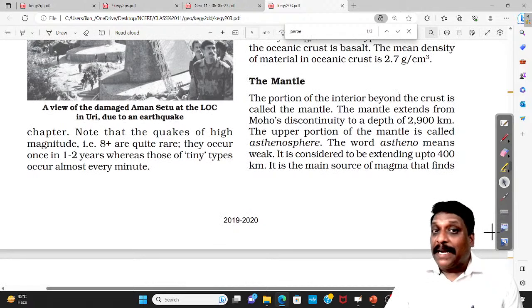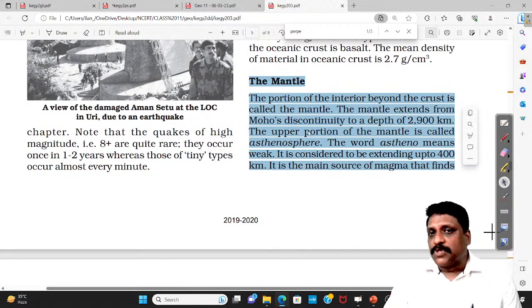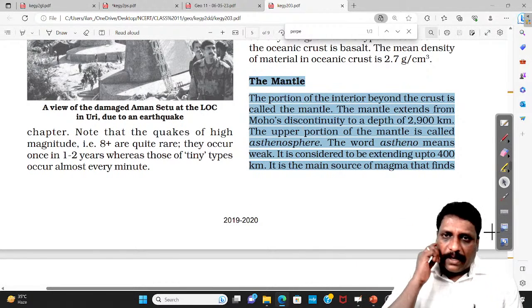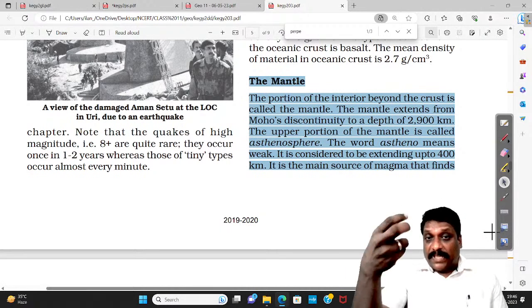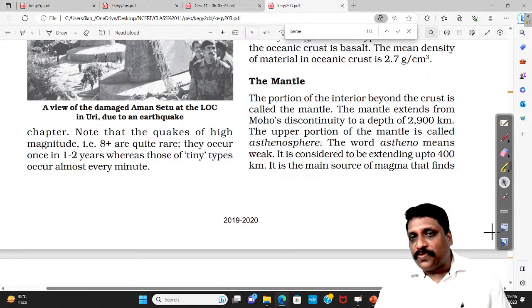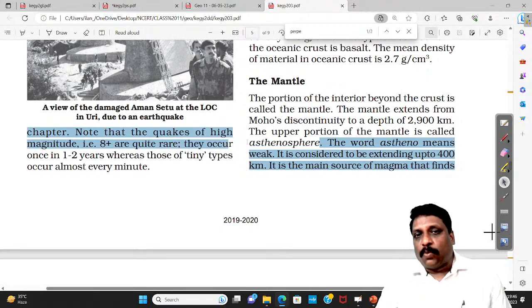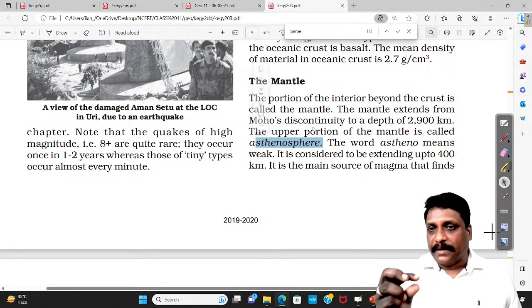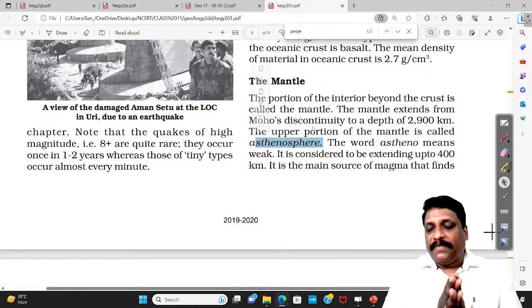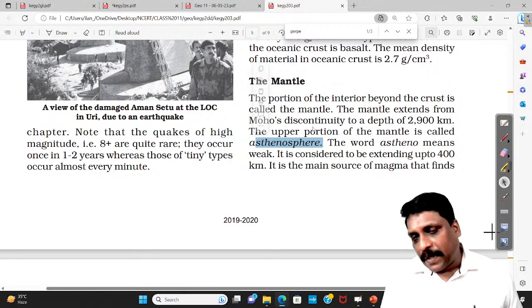Then comes mantle, the middle layer, the largest layer. And within mantle, you have a layer called asthenosphere. Also understand what exactly is asthenosphere. Asthenosphere is the layer where we have the presence of magma.